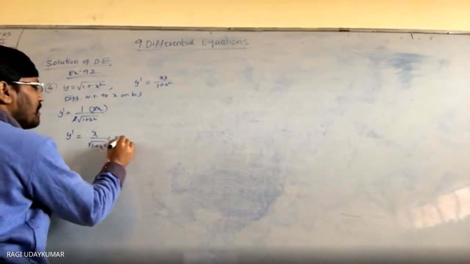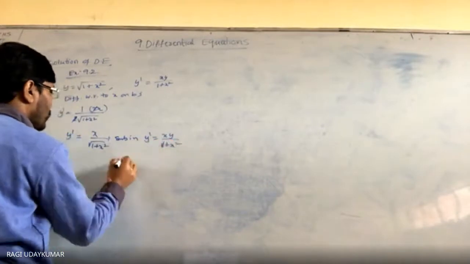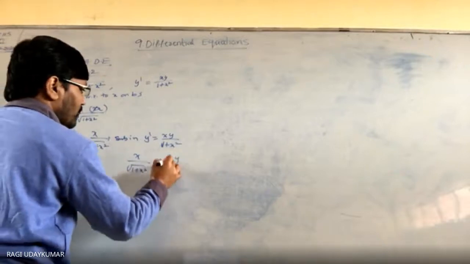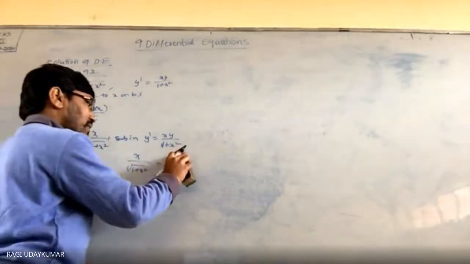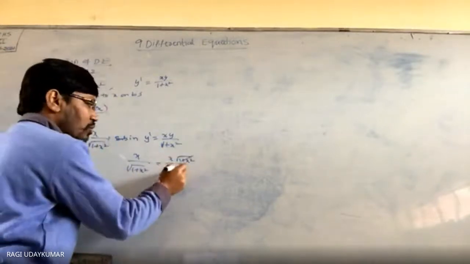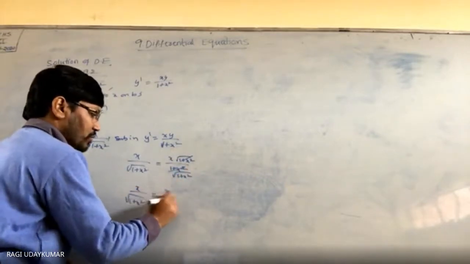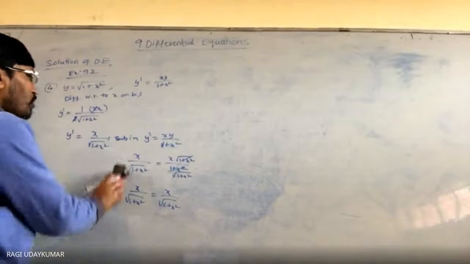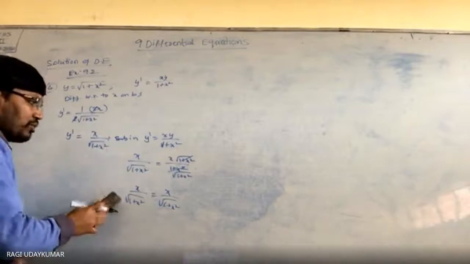This is the y dash. Substitute in y dash is equals to x y by 1 plus x square. इसमें substitute करो, x by under root of 1 plus x square is equals to x y by 1 plus x square. But y is equals to क्या है? Under root of 1 plus x square, that you write here. So here under root है, इधर root आ जाएगा. So what you are going to get here, x by under root of 1 plus x square is equals to x by under root of 1 plus x square. ऐसे भी कर सकते हैं, by taking this one, इसी को लेके ये differential equation form कर सकते हैं. You can form the differential equation also. This is one method of doing.